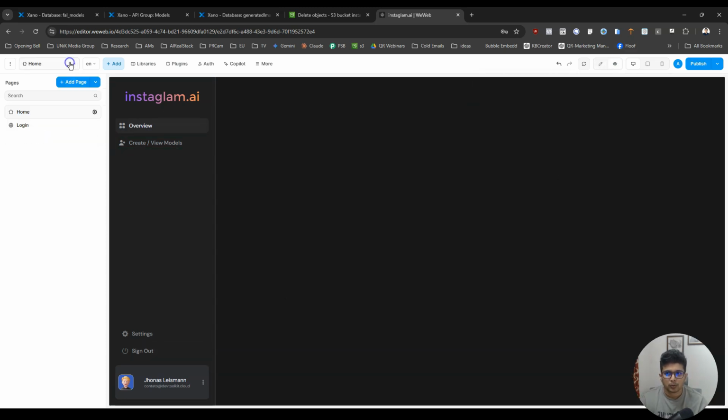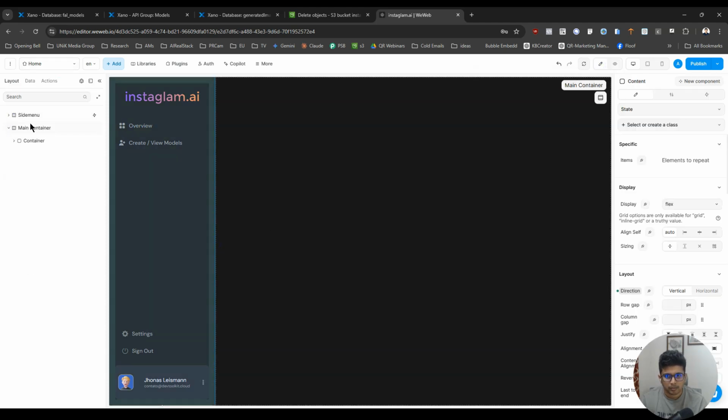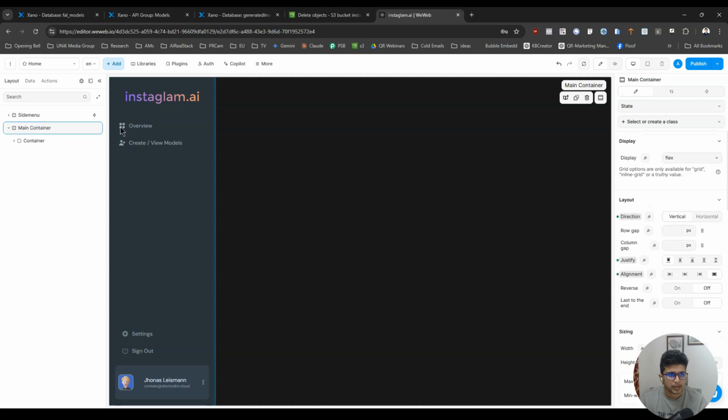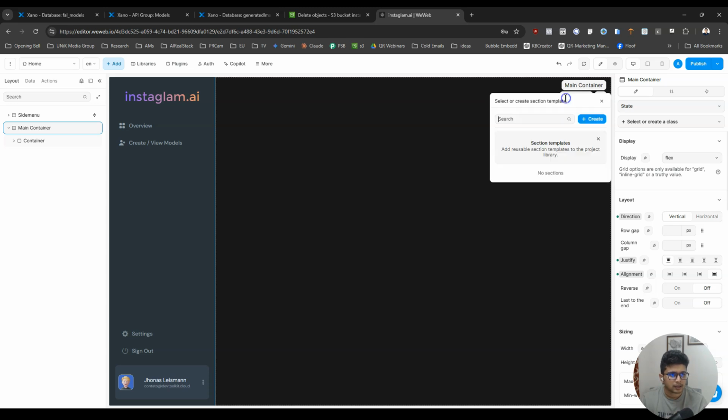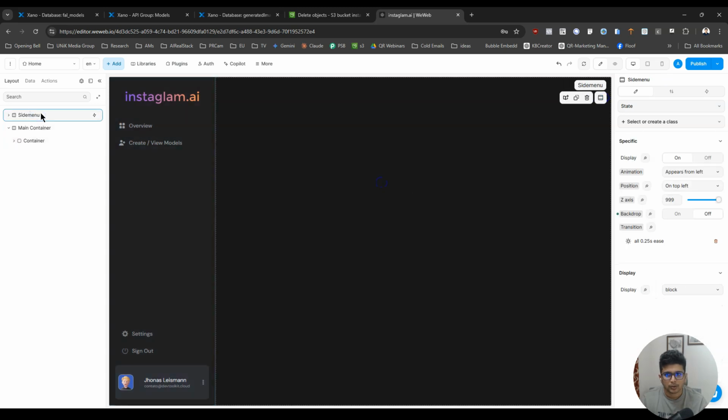Okay, so what we're gonna do is I want the sidebar and main menu to be added as a section template, right? Not this, the menu bar.